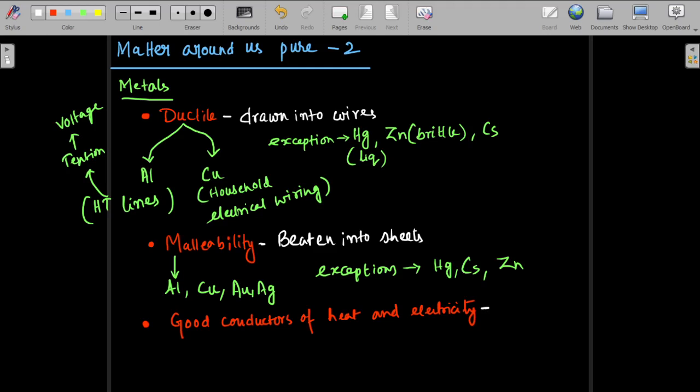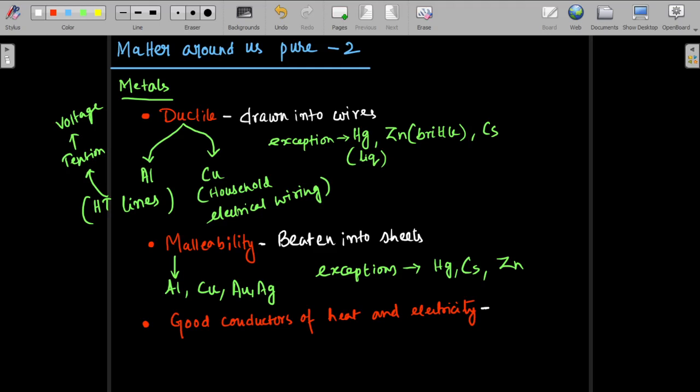It means they conduct electrical current very well. They conduct heat energy from higher temperature to lower temperature very well. So this is a property that is generally associated with metals. For example, copper is a good conductor of heat, aluminium is a good conductor of heat, iron is a good conductor of heat.